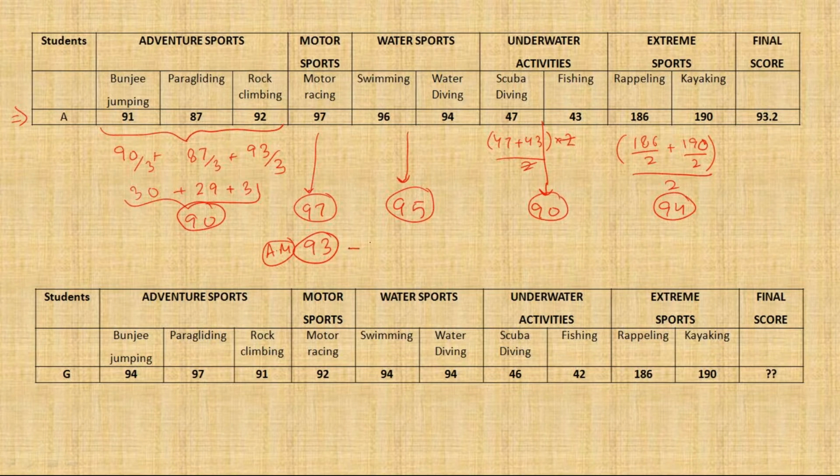What I'm going to do now, I'll take the difference. So first number is 3 less than 93, second number is 4 more than 93, third number is 2 more than 93, fourth number is again 3 less, and last number is plus 1. Now I will divide only this by 5. So I'm spared from adding big numbers.